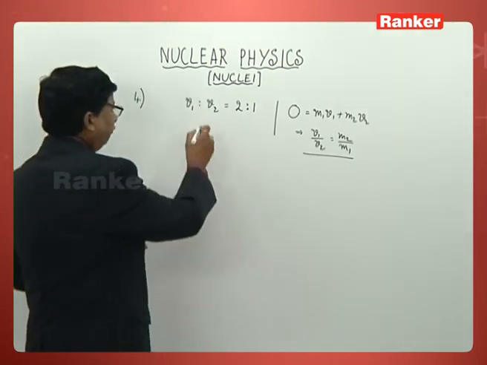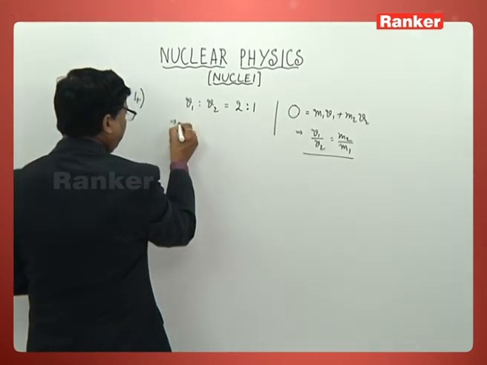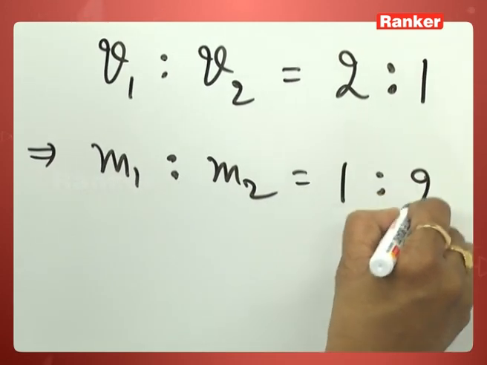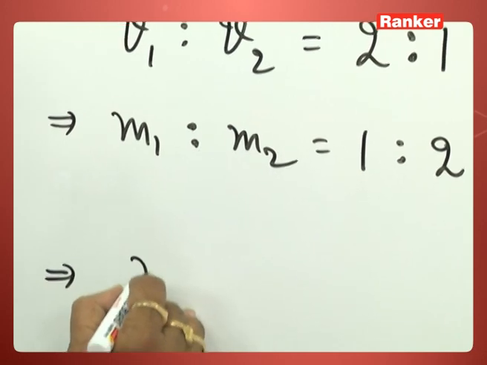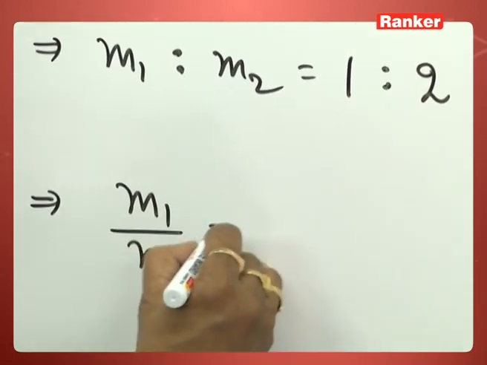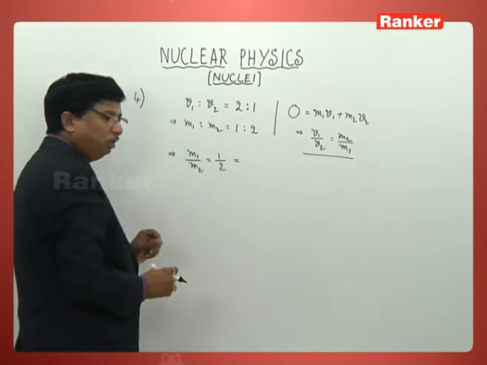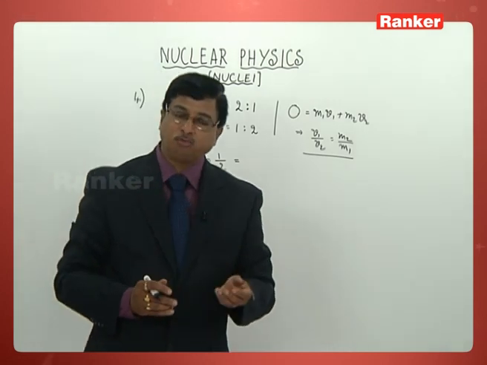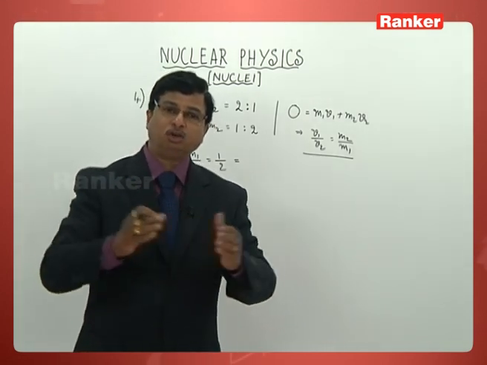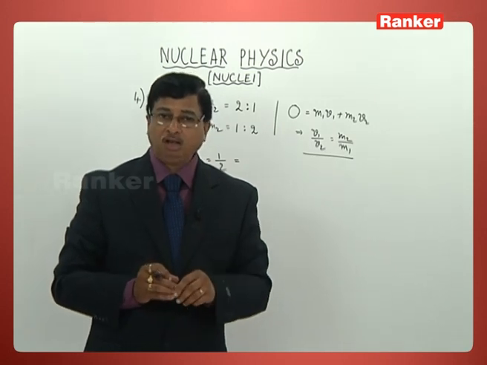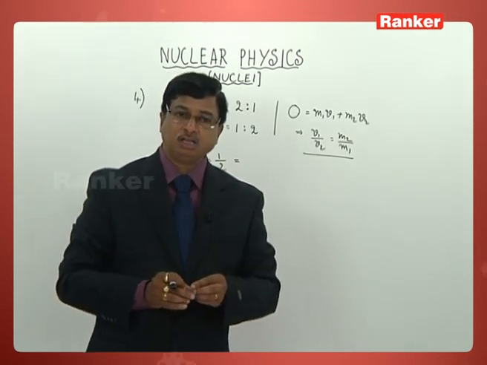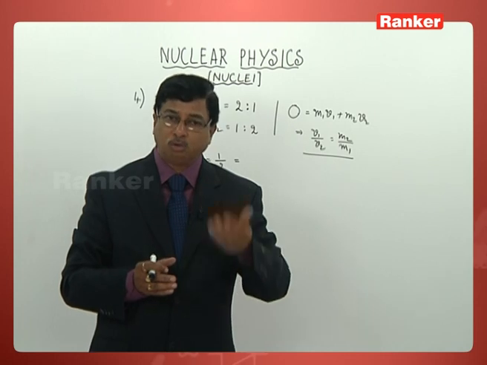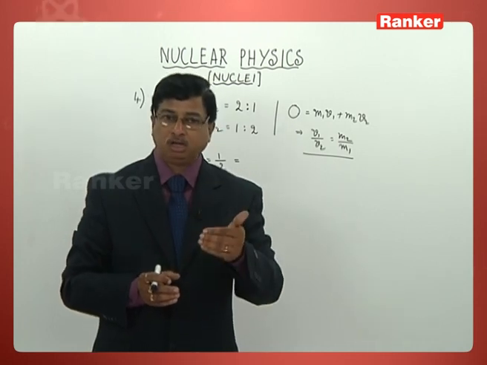Now if you look at this, when v1 is to v2 is 2 is to 1, I now can write m1 is to m2 as 1 is to 2. So you can all understand this way, m1 by m2 is equal to 1 over 2. But the nucleus is supposed to have spherical shape. In fact, we theoretically say nucleus has no boundaries. But still, for all practical calculations, we consider that the shape of the nucleus or shape of an atom as a whole is taken to be spherical by nature.